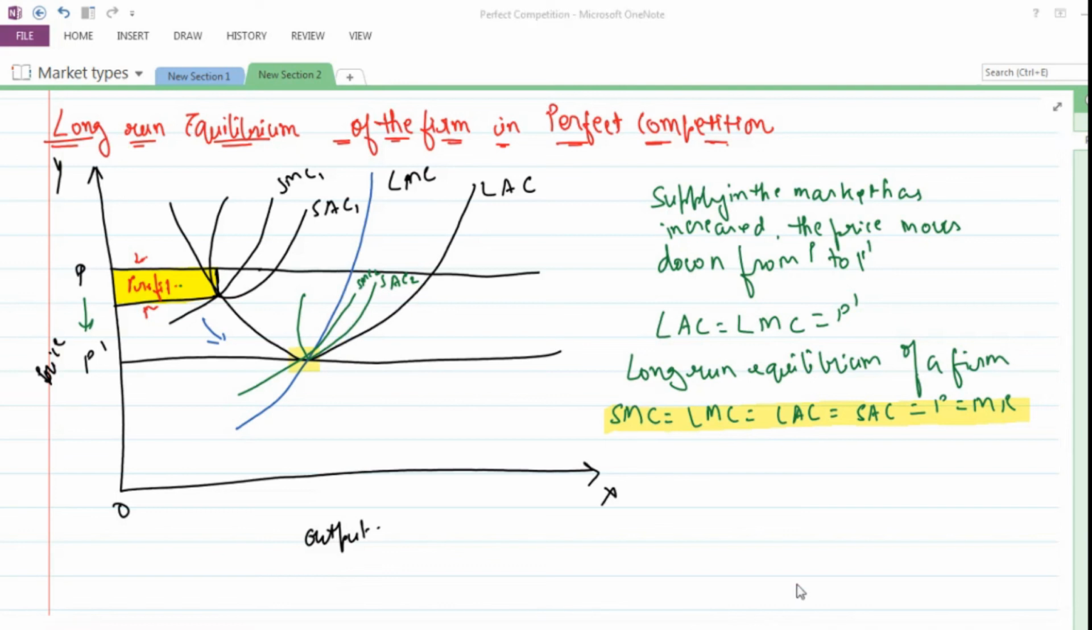So we'll be stopping here for now, and in the next part of the video we will be seeing long run equilibrium of an industry.